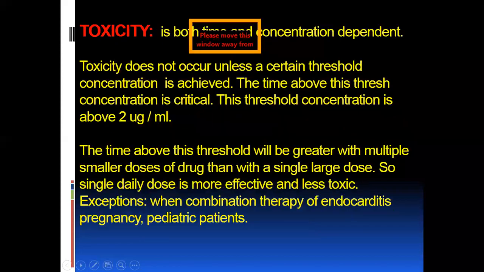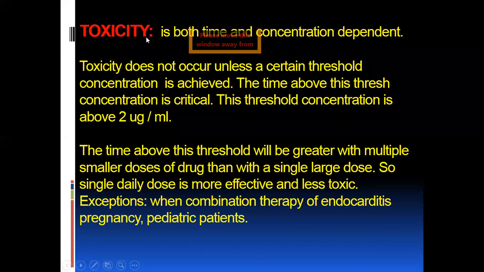In contrast to the therapeutic effect, toxicity depends both on time and on concentration. While the therapeutic effect depends only on the concentration of the drug, toxicity depends on both. Toxicity does not occur unless a certain threshold concentration is achieved in the blood. The time above this threshold concentration is critical, and this threshold is above 2 microgram per milliliter. The time above this threshold will be greater with multiple small doses.